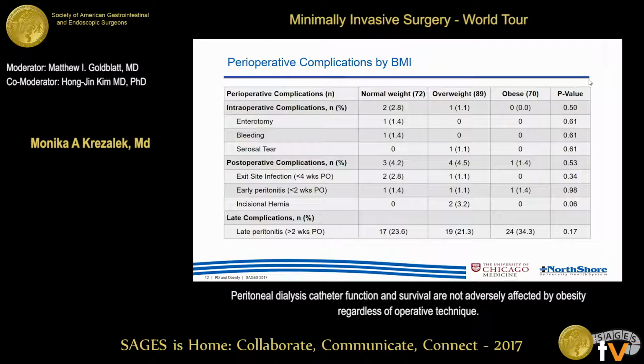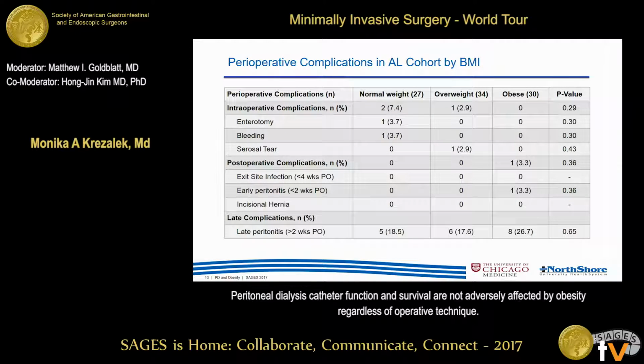Looking at the entire cohort, there were no statistically significant differences in intra and postoperative complications among the BMI groups. And this includes infectious complications such as exit site infections, early peritonitis within 2 weeks of operation, and late peritonitis more than 2 weeks post-op. No significant differences were noted among these same variables when looking specifically at the advanced laparoscopic technique cohort.